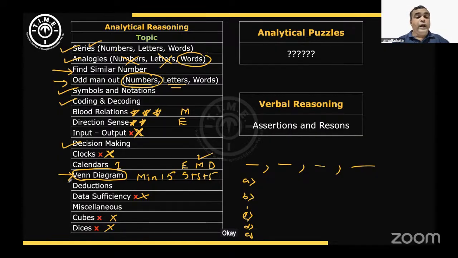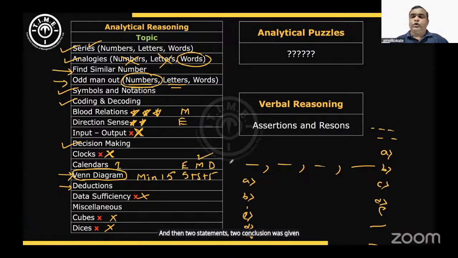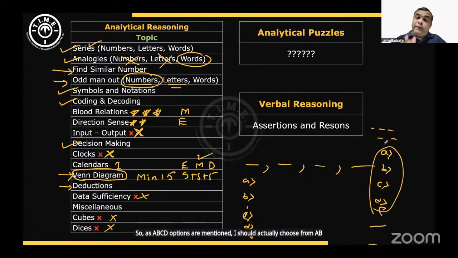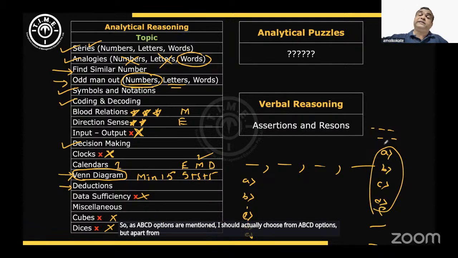As far as deductions are concerned, there were just two statements, two conclusions. The only issue was that it looks like these questions were taken as a screenshot of some websites. So when they took a screenshot, the instructions came along. There were ABCD options mentioned, and then two statements, two conclusions were given. So as ABCD options are mentioned, you would actually choose from ABCD options. But apart from that, there were separate options given from which you have to actually choose.